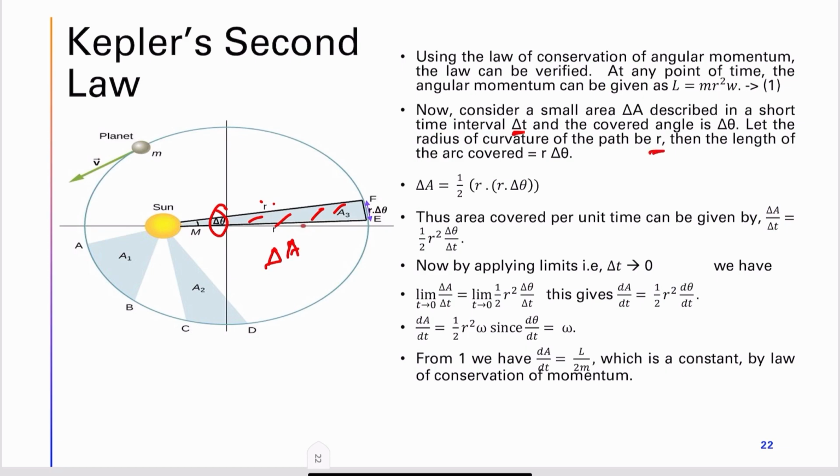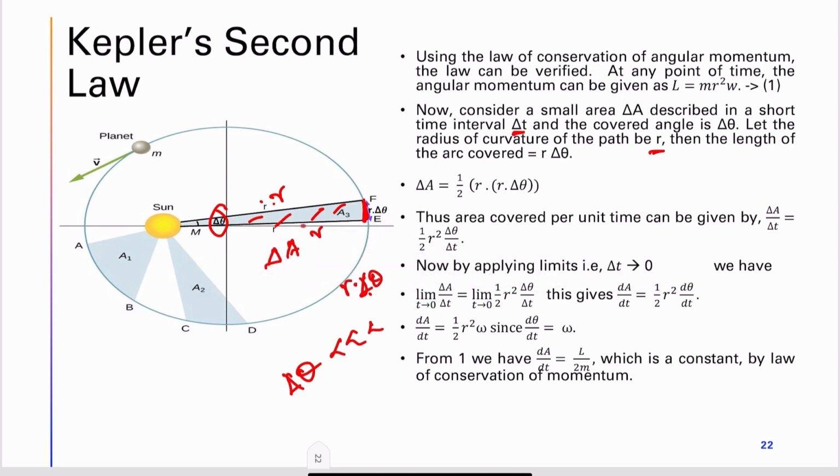Here it is r. Since del theta is very small, we can consider that this is r and even this is r. Again, by using the sine law, we know that this arc length is nothing but r del theta.